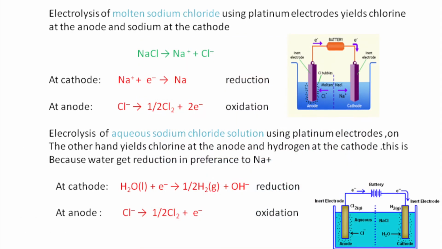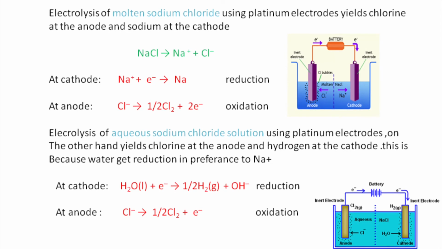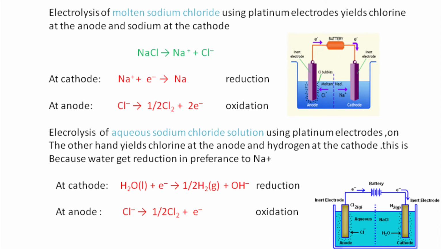Here in the first set of equations, there is a correction. There will be only one electron. That is, at anode, Cl minus gives half Cl2 plus 1 electron. The 2 is by mistake, I have given 2.